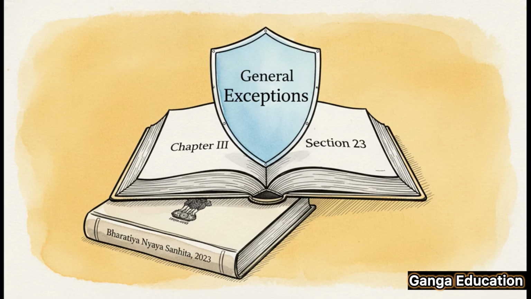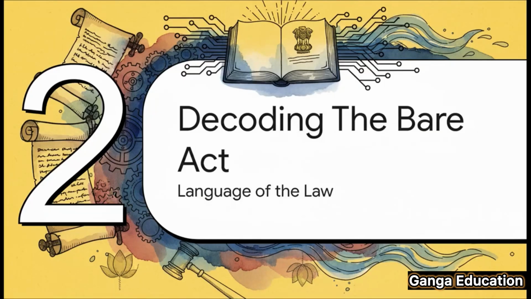Now you'll find this section in Chapter 3, which covers what we call general exceptions. Think of these as special situations where an act, which would normally be considered a crime, is actually excused by the law. It's like a legal shield. Okay, knowing the theory is one thing, but to really get it, we need to look at the exact words of the law. So let's decode the Bare Act and see what it's all about.